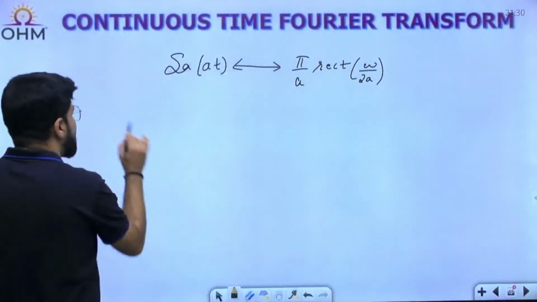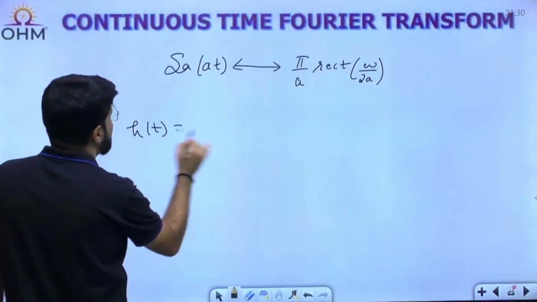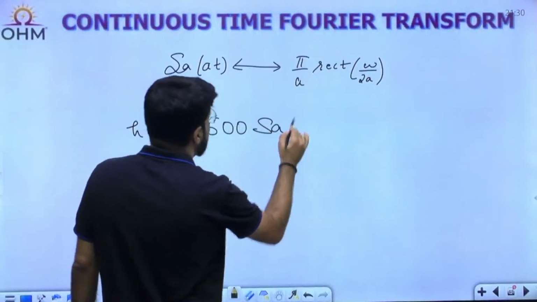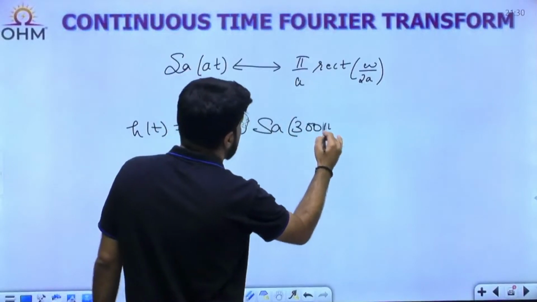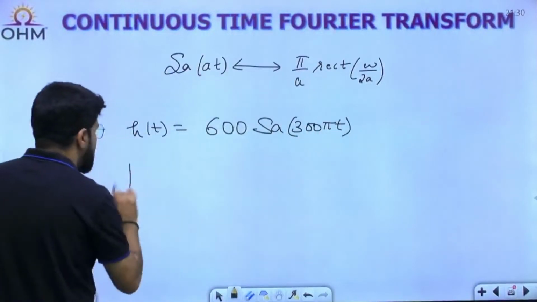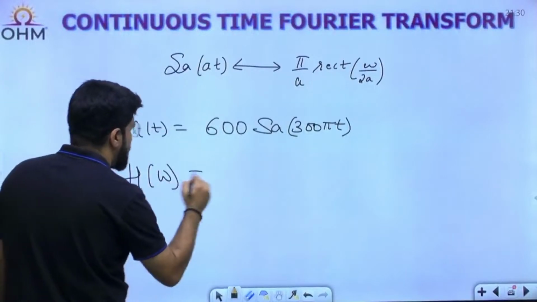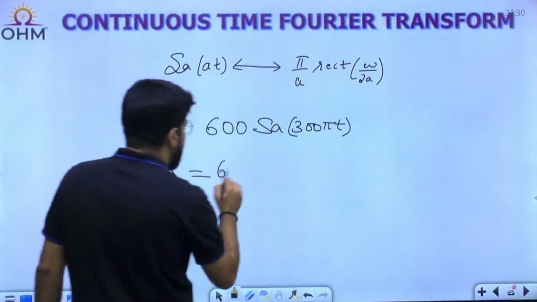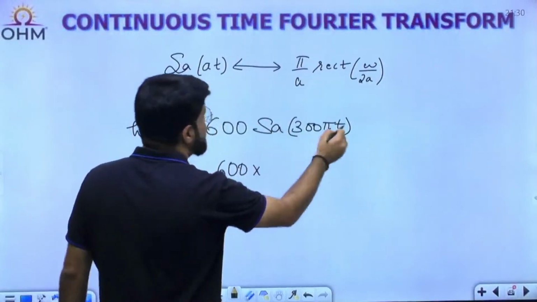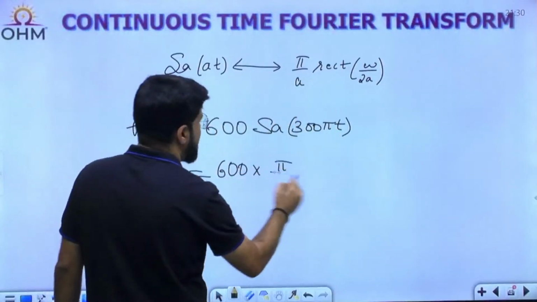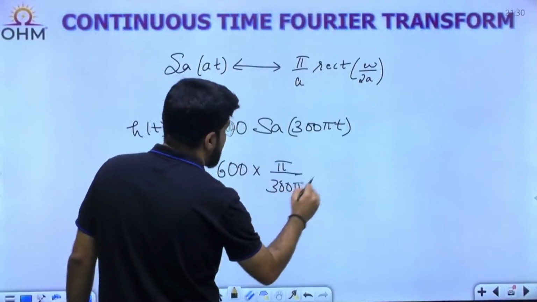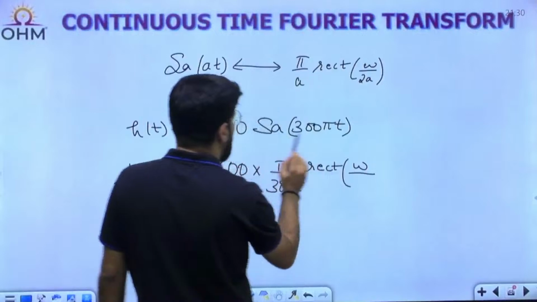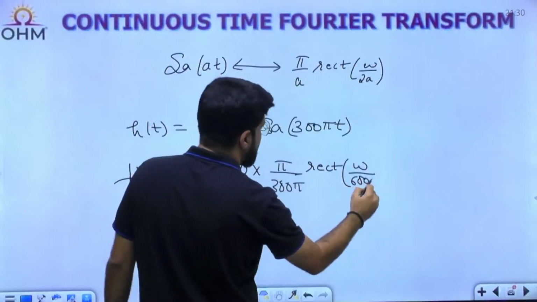So h(t) given to you is 600 times the sampling function Sa(300 pi t). What should be the Fourier transform? H(omega) becomes 600 multiplied on both sides by the sampling formula: pi by a, pi by 300, rect of omega by 2a, where 2a is 600 pi.